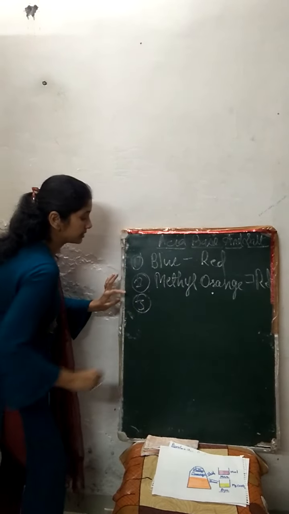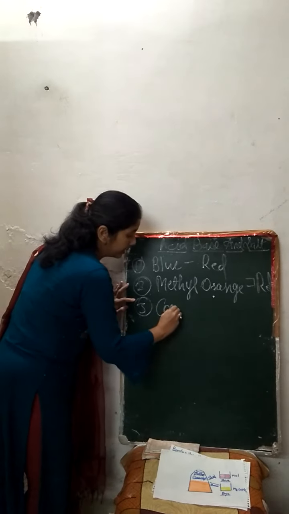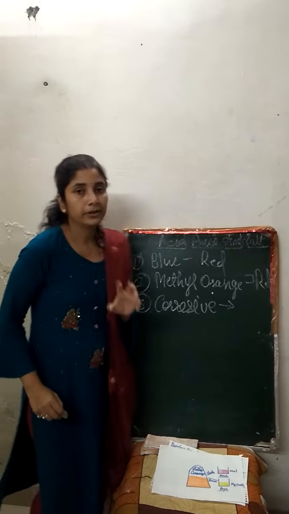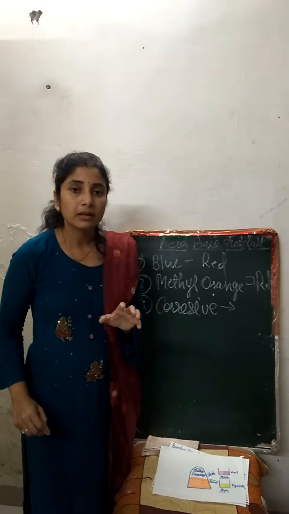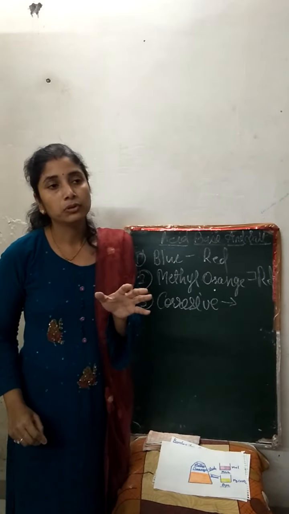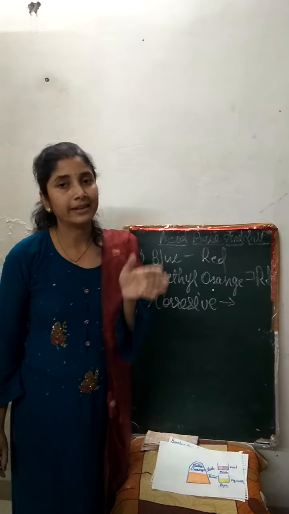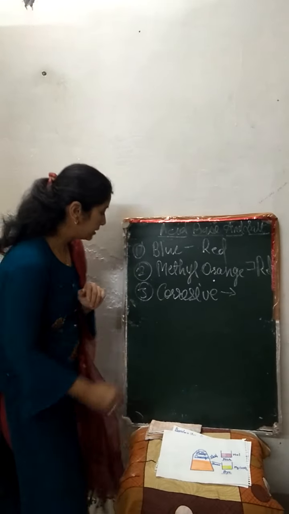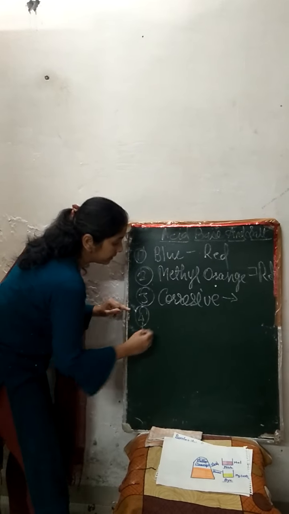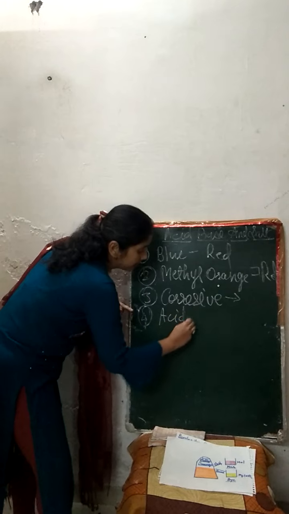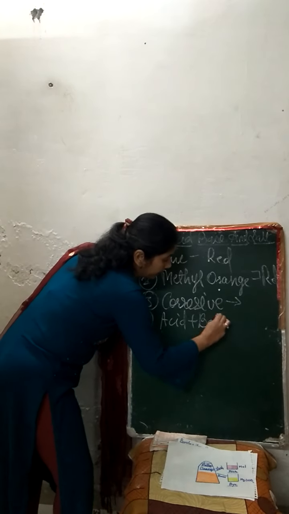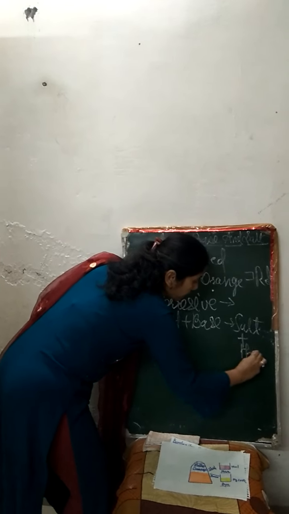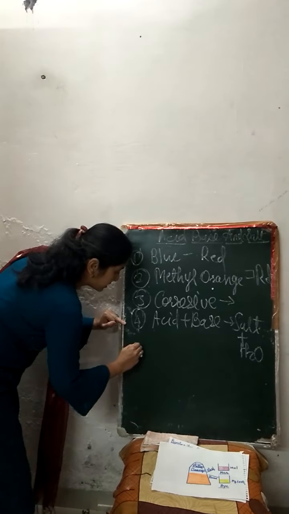Let us discuss its third property. Acids are corrosive in nature. We always store acid in a glass container. We never store it in a metallic container, because it always attacks the metal and will destroy the container. And fourth property, whenever acid reacts with base, it will always form a salt solution, and we call this reaction a neutralization reaction.